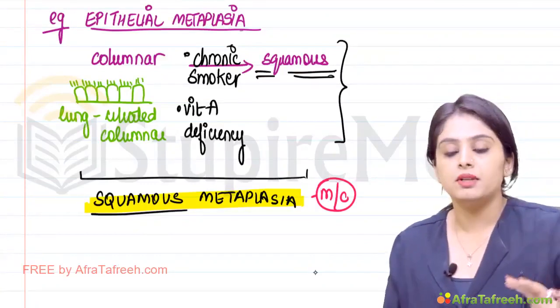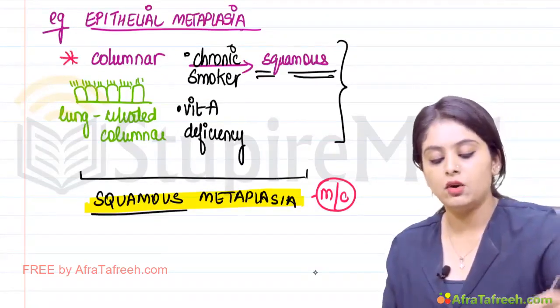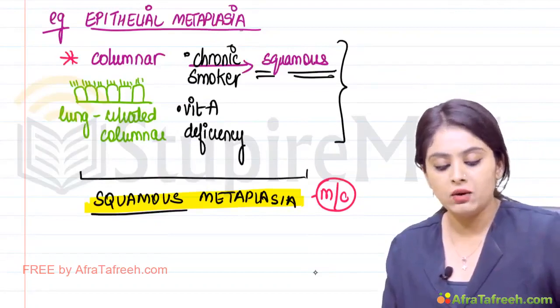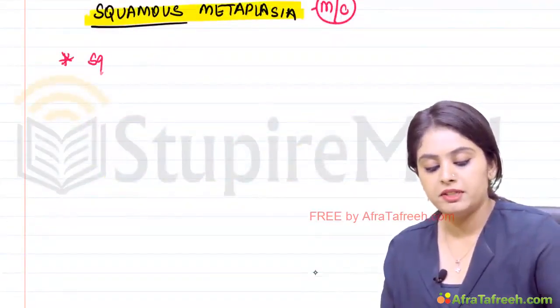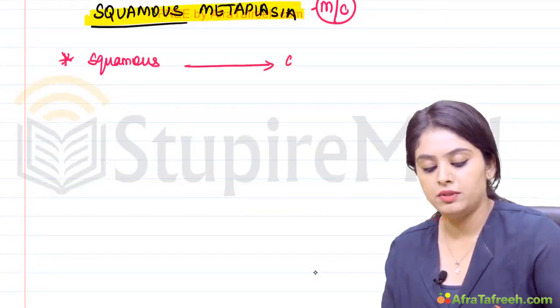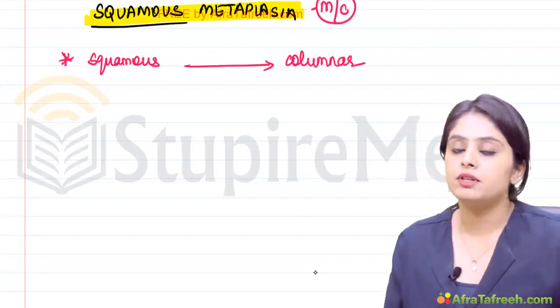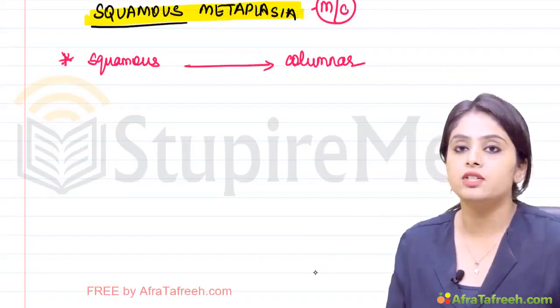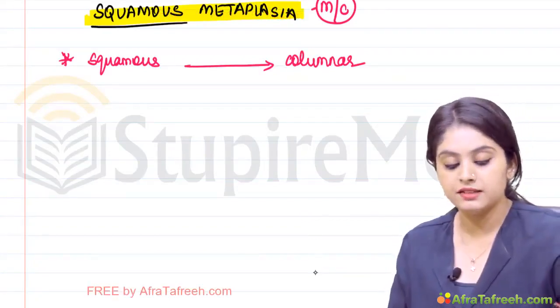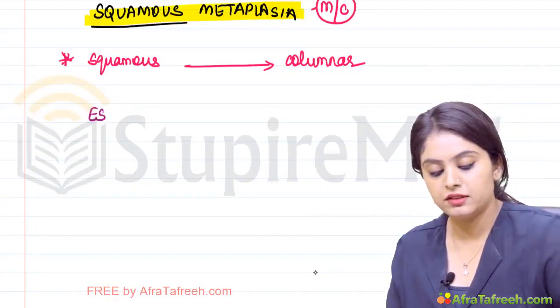Let's take another example, complete reversal. After columnar to squamous, now let's take an example of squamous epithelium converting into columnar epithelium. A very important mechanism that we have, especially when we will deal with GI pathology, and that is in the esophagus.